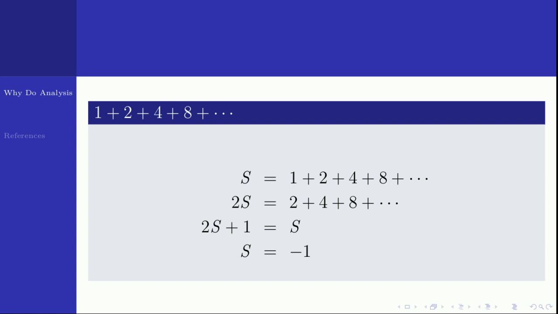Again subtracting s from both sides and rearranging, you will get s equal to minus 1. What did you get? The sum of the series of positive terms is minus 1, which is again absurd. So where did we go wrong?